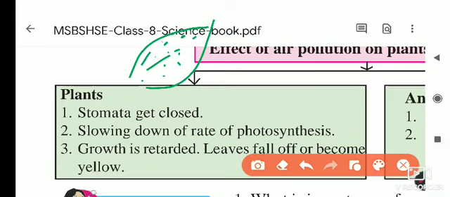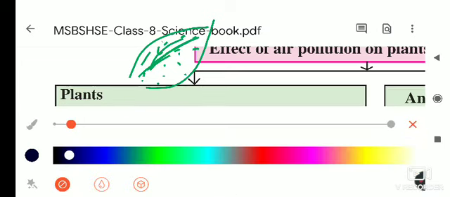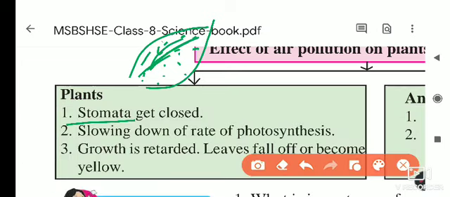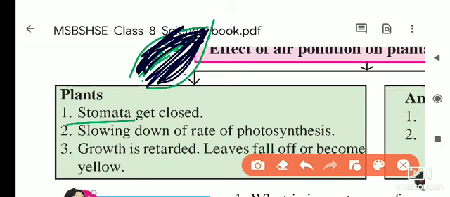Because of this, the stomata, as you know, their function in the plant leaves is respiration. If they get covered with such black particles, then the leaves will not respire properly, because the stomata are closed.